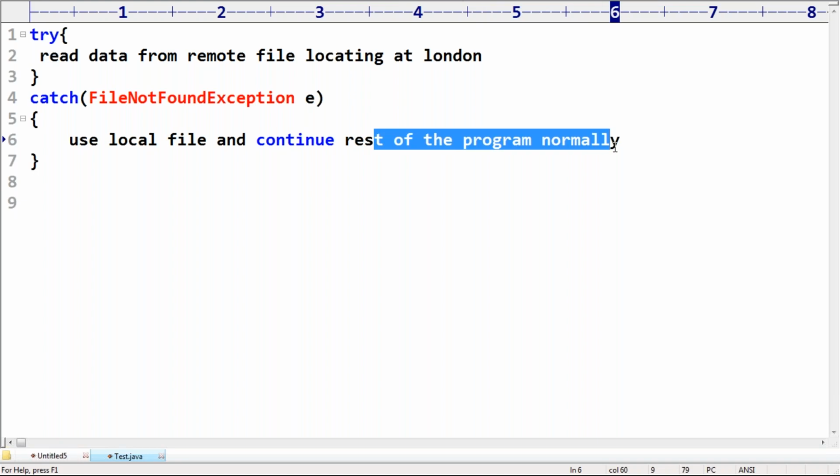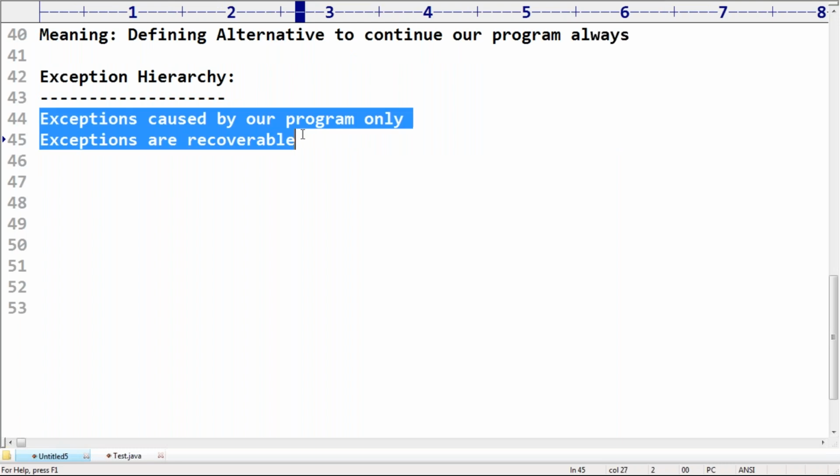So handling and continuing the rest of the program normally is the concept of recoverable. Are you able to understand? What is the meaning of recoverable, sir? Handling and continuing the rest of the code normally is the meaning of recoverable. So exceptions are caused by our program only.